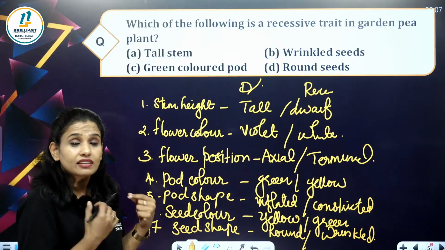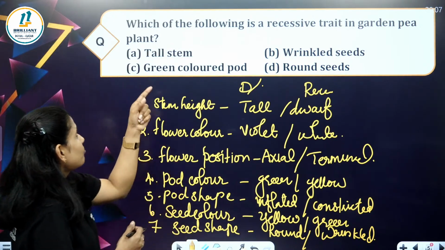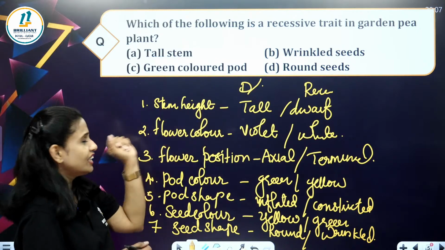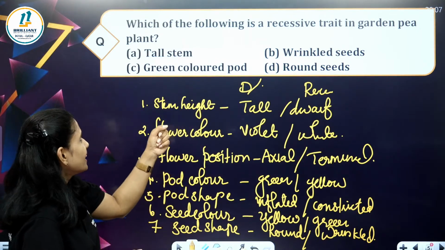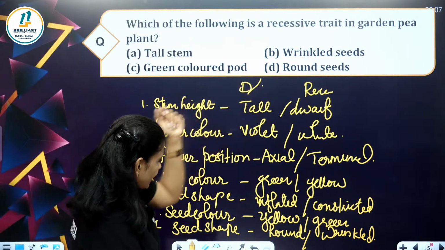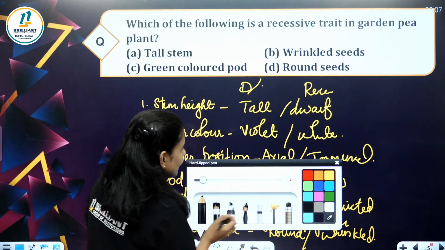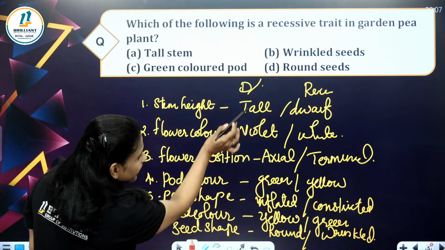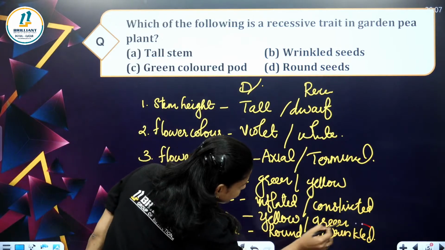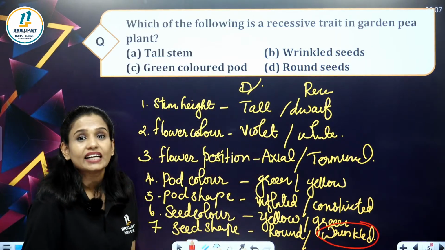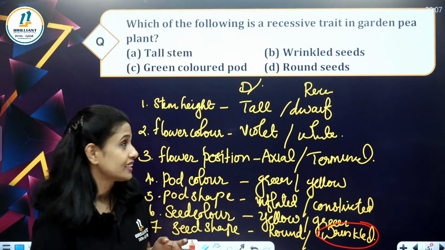Tall stem, is it recessive? No. Tall stem is a dominant character. Here you can see tall stem is a dominant character. Wrinkled seed. See, where is wrinkled seed coming in? See, this one is wrinkled seed. It is a recessive character.